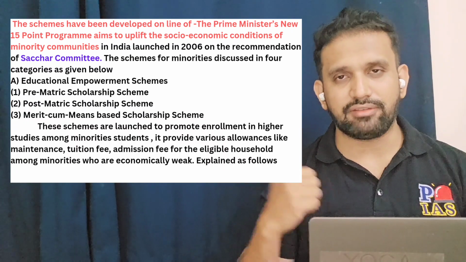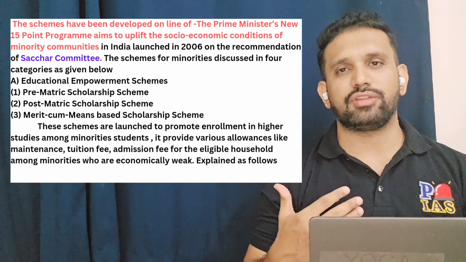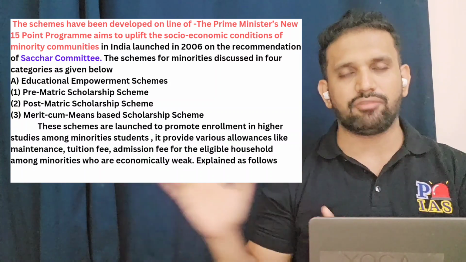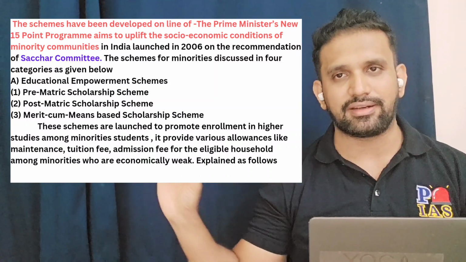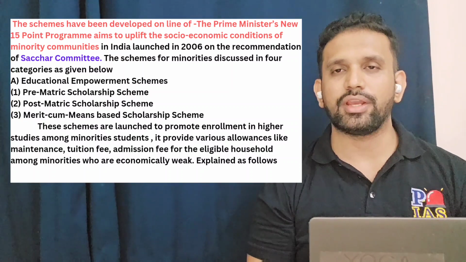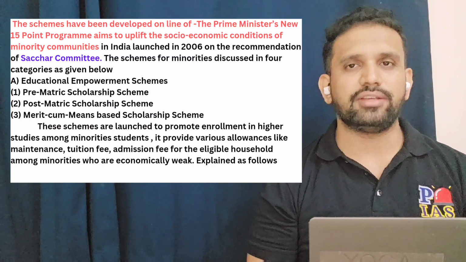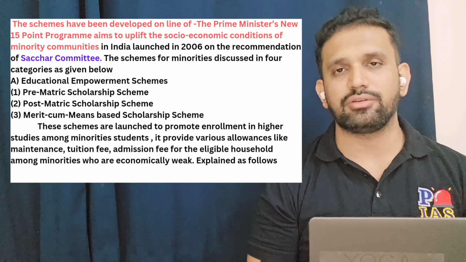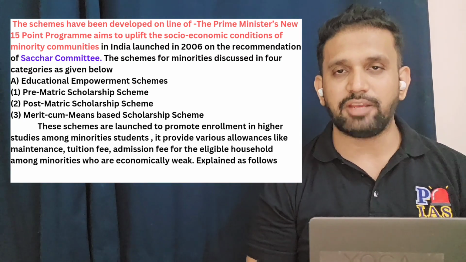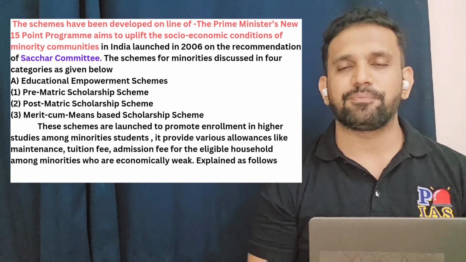All the details of the scheme will be in this particular image, and when I tell more features of the schemes, the images will change, so you can have the complete data from the image. You can pause and write it down, and along with that you can have an explanation of it also. Now, when we see the scheme for development of minorities, this is very updated information, present on the PIB government website, updated till July 2023.